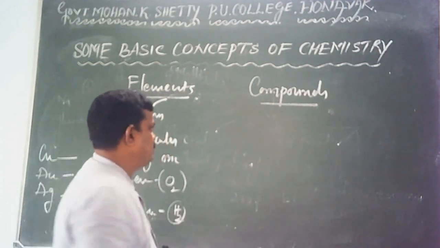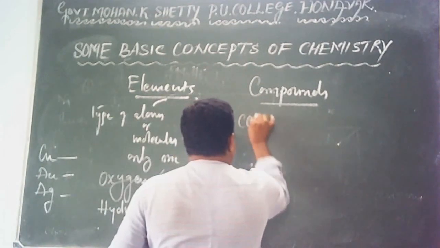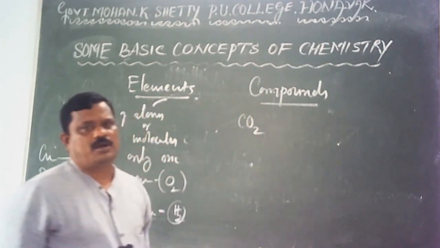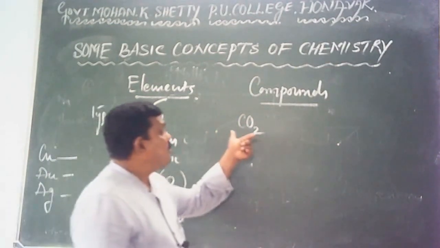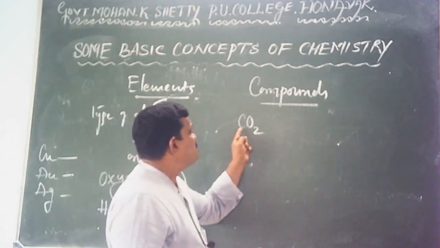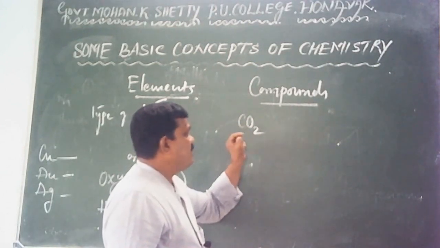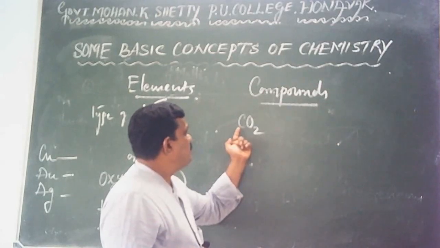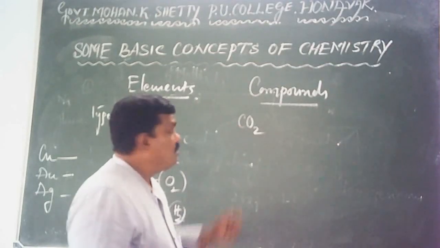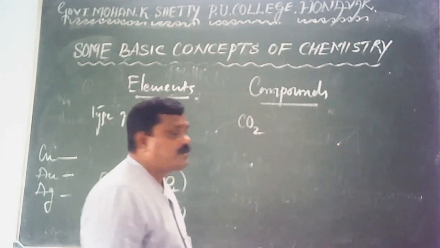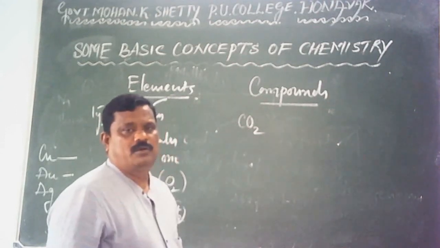Let me clarify this one. Here, carbon dioxide, CO2. It's a molecule of carbon dioxide. This molecule is formed by the combination of two elements, one is carbon, another is oxygen. This molecule contains one atom of carbon and two atoms of oxygen.